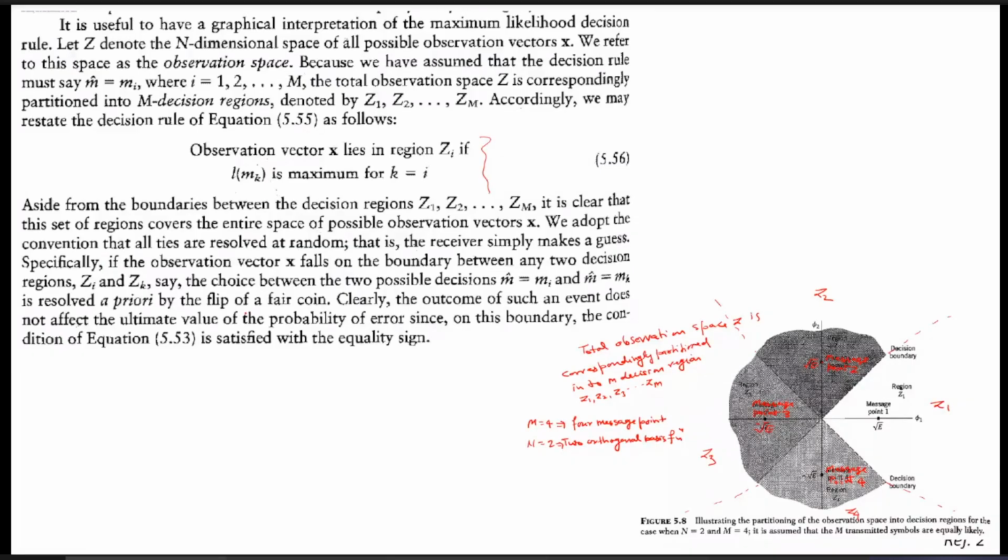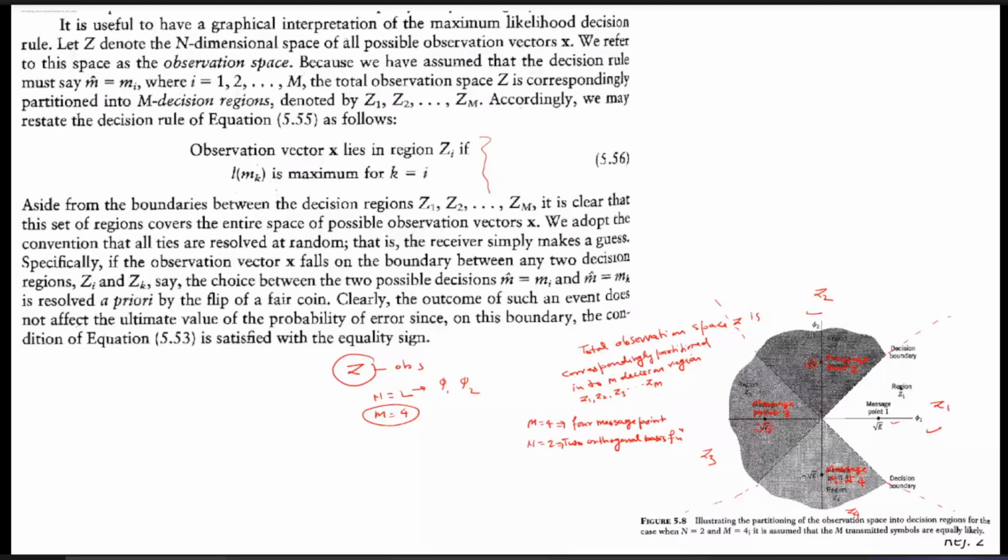This is also an important concept which is going to be used in today's example. The whole observation space we denote by Z, which is called the observation space. Here we have taken the example for N equals 2 and M equals 4. M equals 4 means four message signals are there. N equals 2 means there are two basis functions, phi 1 and phi 2, and both are orthogonal to each other. So we have taken phi 1 and phi 2, and four message signals: message signal 1, message signal 2, message signal 3, message signal 4.